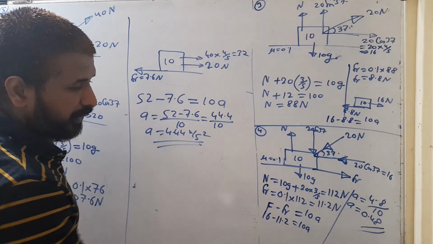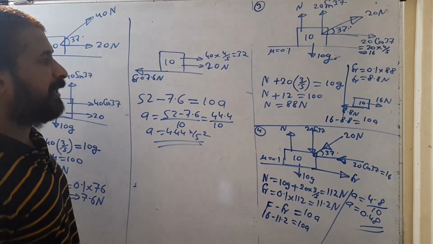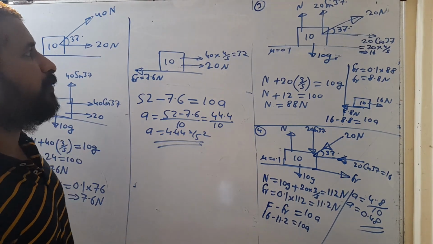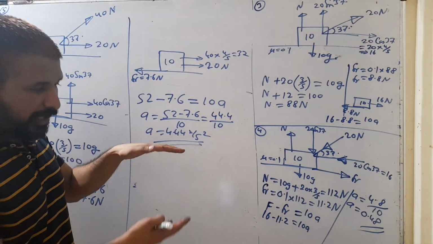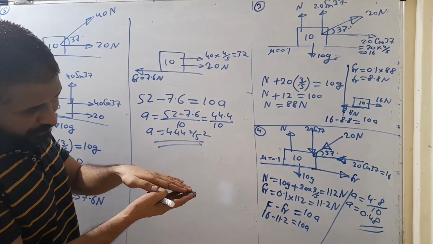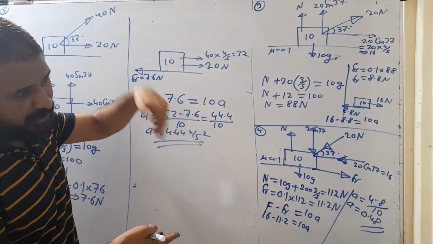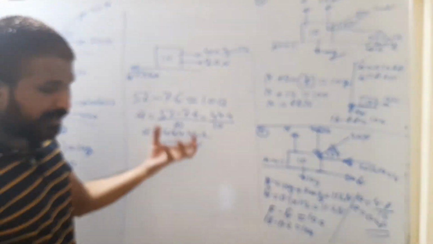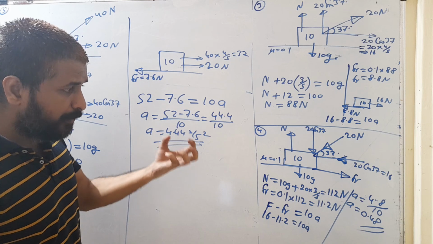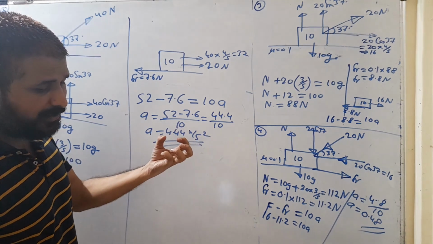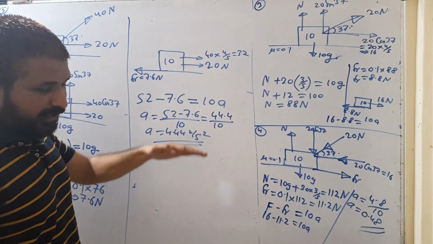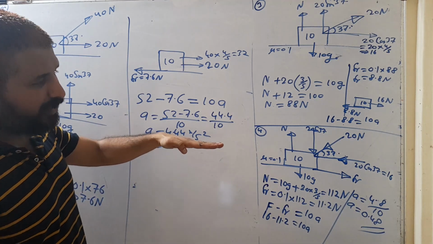Clear? So only static friction is variable. Kinetic friction, when the block is already accelerated or in motion, the value of the frictional force does not change, because the block is in motion, which means the friction is already at its saturation state. It cannot go beyond that. If it could increase further, it would not let the block move at all, because friction tries to oppose the relative motion between the block and the surface. So if it could increase, it would not let the block move. It cannot increase after a certain level. That's why that block is accelerated.